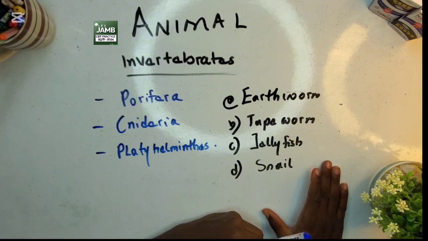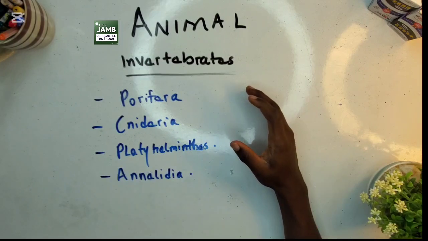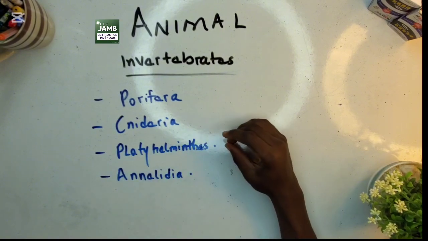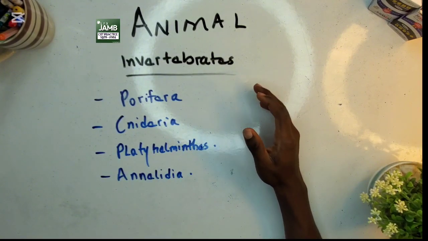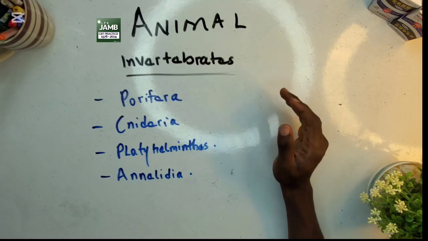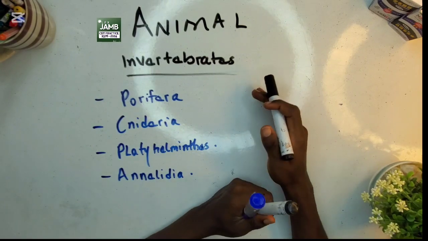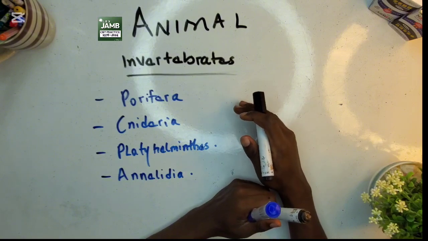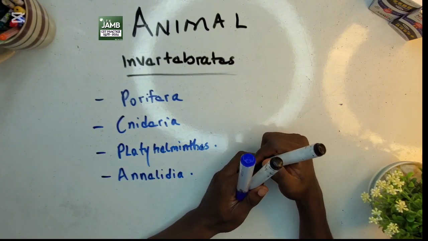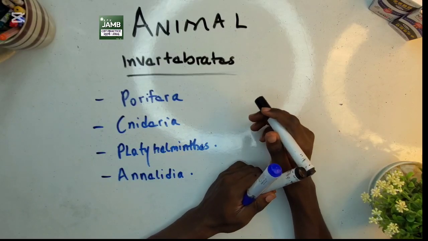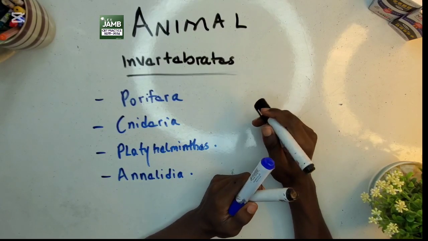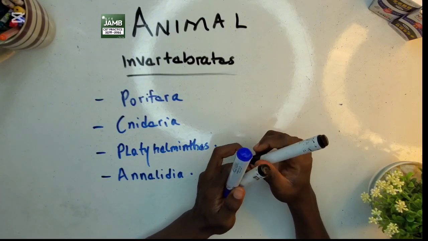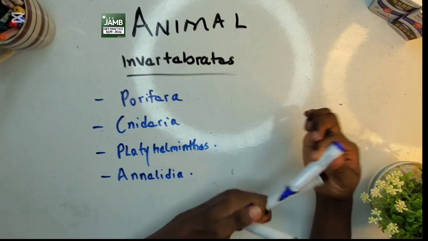Another phylum we're talking about under the invertebrate Animalia is the Annelida. Annelida are generally regarded as worms with segmented bodies. Let's talk about the characteristics of Annelida. Firstly, like I earlier said, their body is segmented. The second characteristic is the presence of bristles, and these bristles aid their movement.